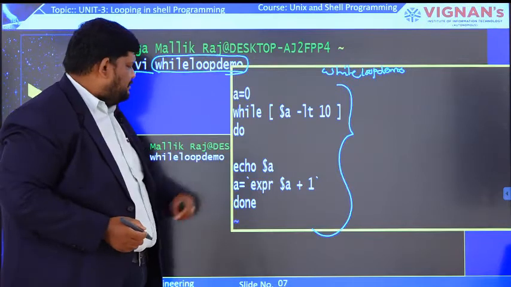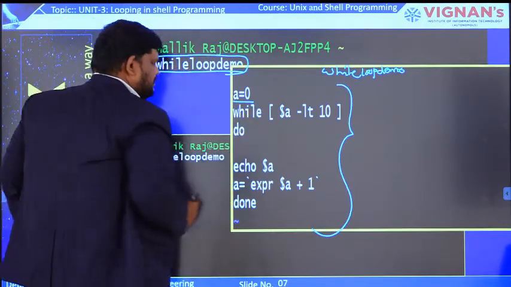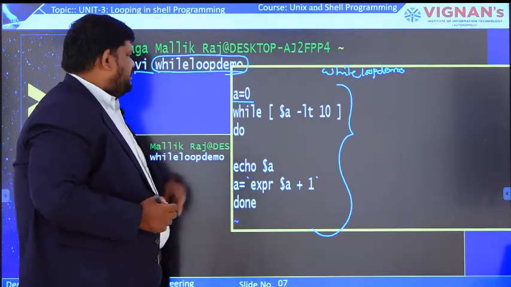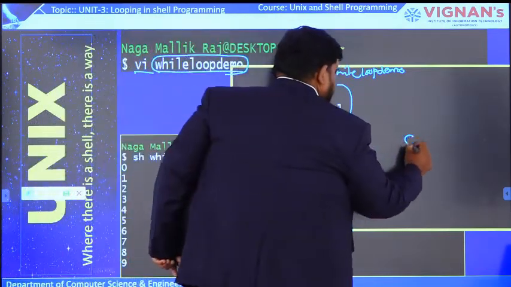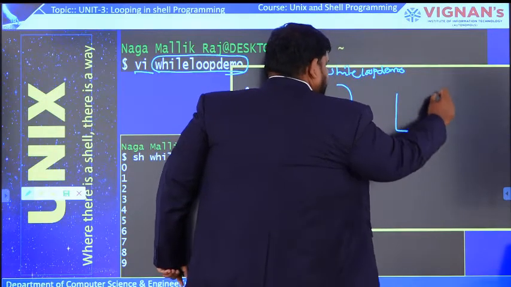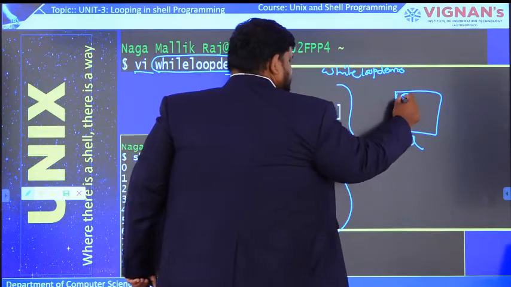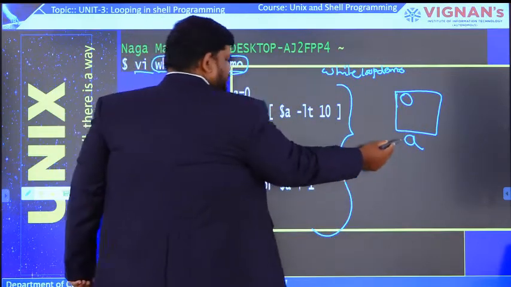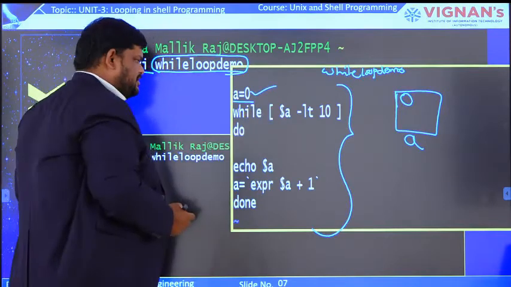If you carefully observe the content here, first of all we are writing variable equal to value. That means initially we are assigning a equal to 0. Assume this is a variable. We already know that a variable holds some value, so initially that value is 0. The variable name is a, and it holds the value 0 because we are assigning the value 0.